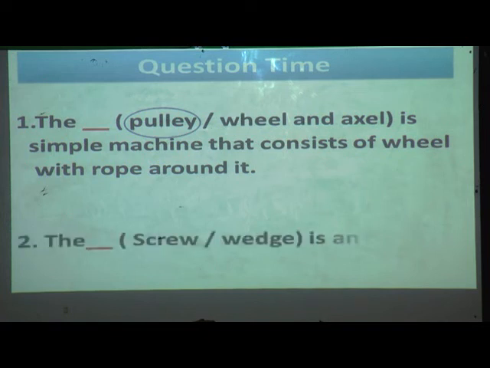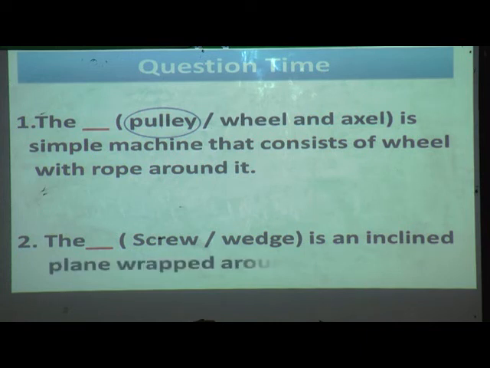Next, the dash in brackets, screw or wedge, is an inclined plane wrapped around a rod. Yes, which one has an inclined plane wrapped around a rod? Screw. Yes, the screw is an example of an inclined plane wrapped around a rod.